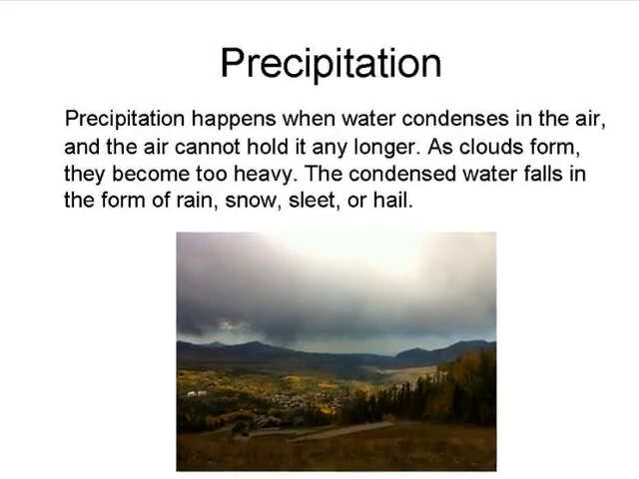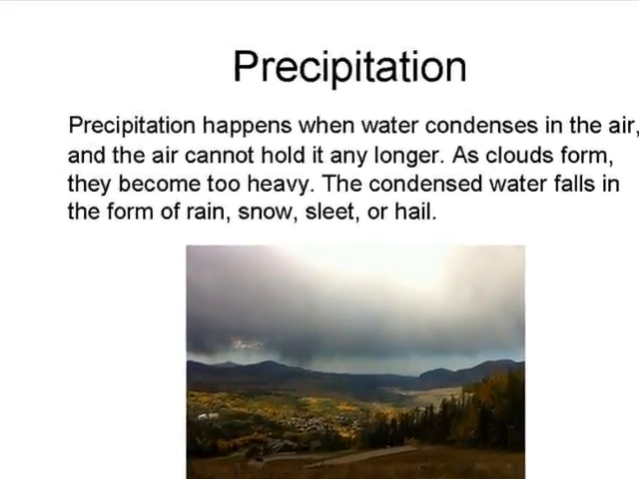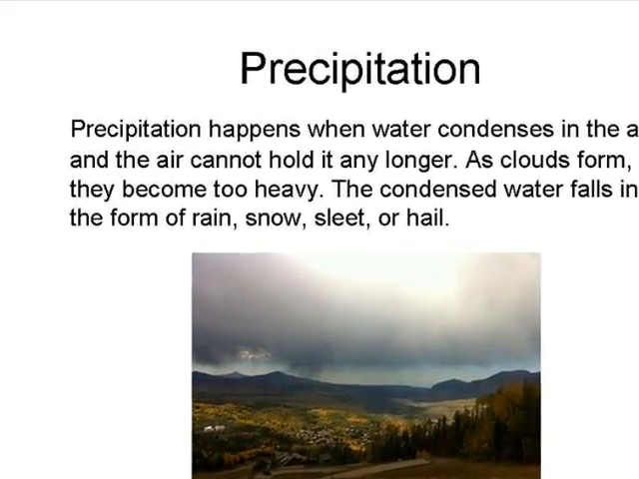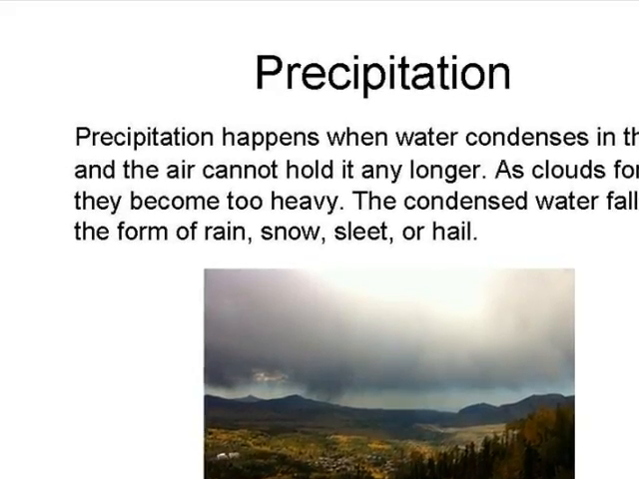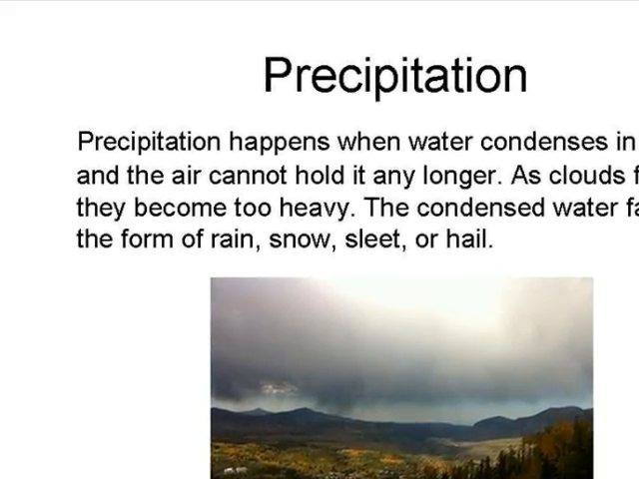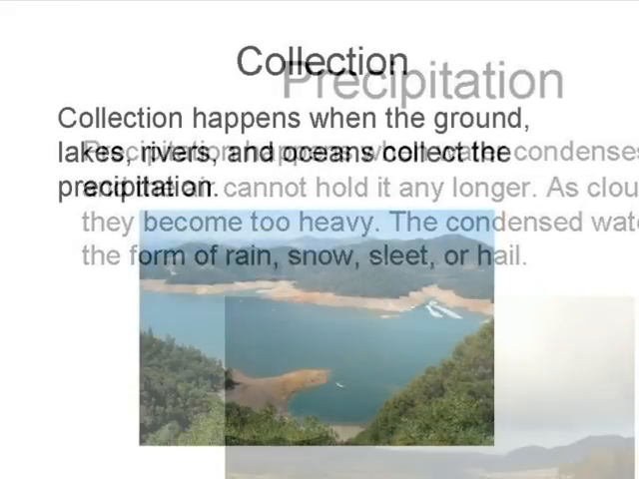Let's start with precipitation. Precipitation happens when water condenses and the air cannot hold it any longer. Clouds will begin to form overhead, and they will become too heavy. The condensed water falls in the form of rain, snow, sleet, or hail.